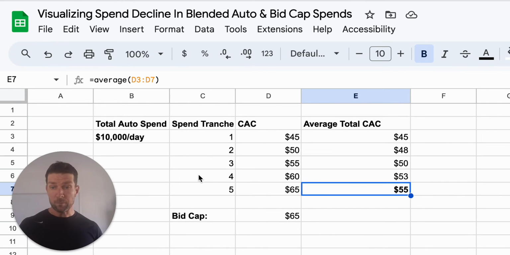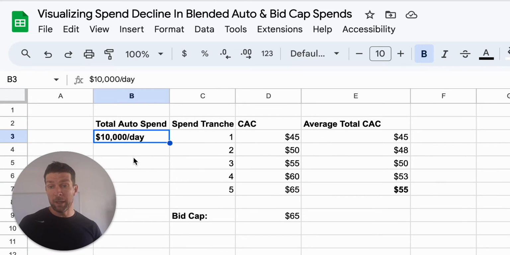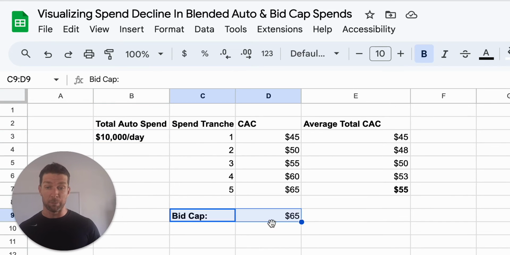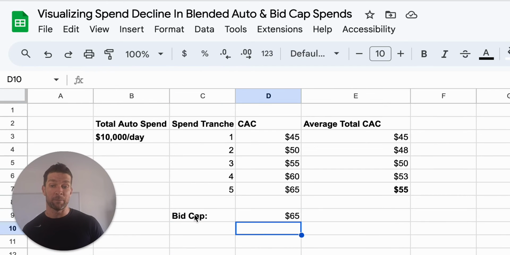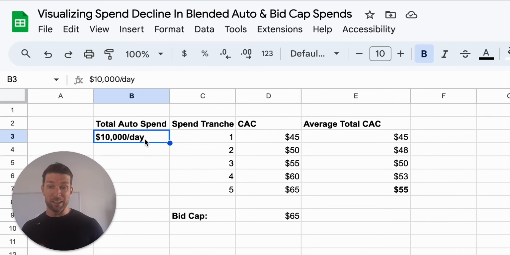Number two, because you're auto bidding this $10,000 per day, you are telling Meta, you must spend $10,000. You must spend this money. And if you must spend this money, then Meta is going to get through this $10,000 before it worries about spending your bid cap, which is essentially like saying, because this $10,000 is guaranteed to spend, it's going to pace that $10,000 as efficiently as it can, and then it's going to consider your bid cap additional to that.